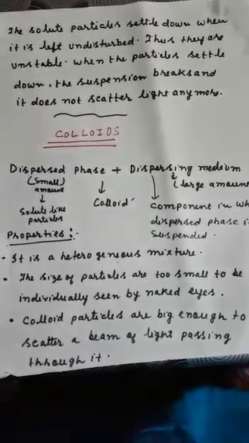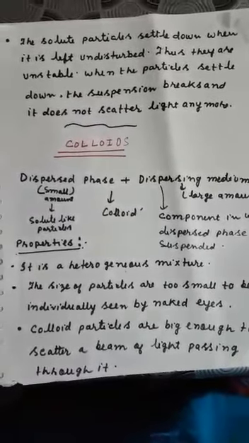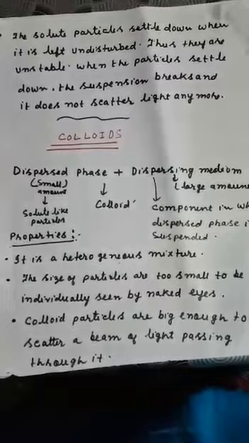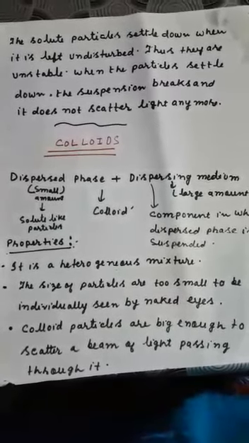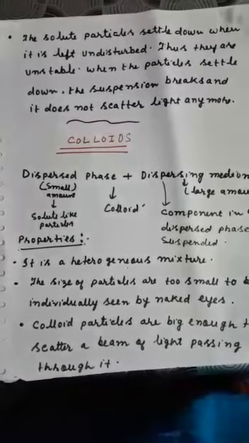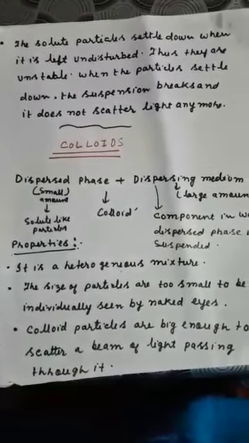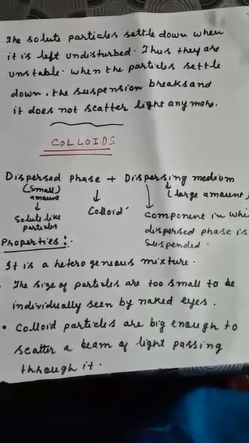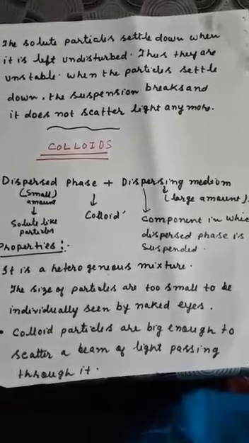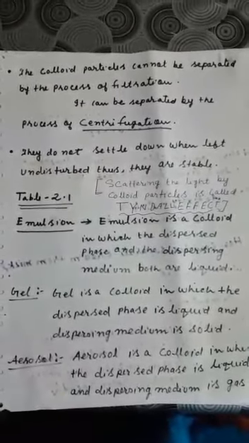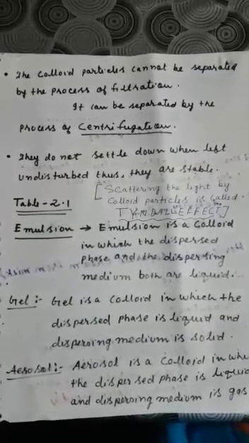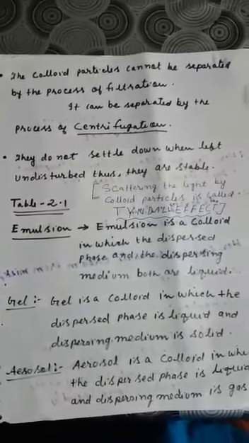The size of the colloids are not that big to see with our naked eyes. We cannot see them with our naked eyes, although it is bigger than the particles of solution, but it is not that big to see with our naked eyes. Am I clear? Okay. But the particles of colloids are big enough to scatter a beam of light passing through it. And colloid particles are not that big to separate by the process of filtration. We cannot separate it by filtration, and it does not settle down if we keep it undisturbed, so they are stable. So colloids and solutions are stable, but suspension is unstable.